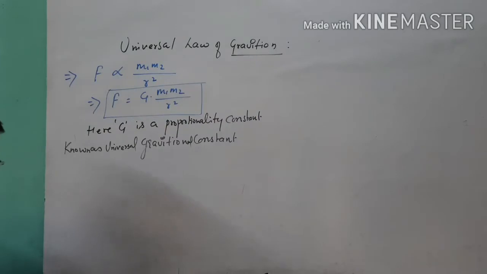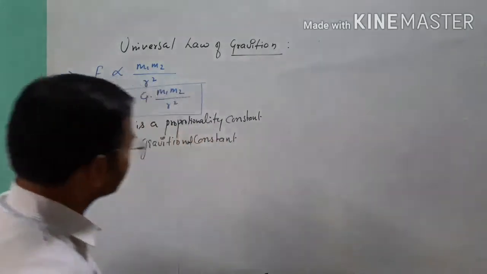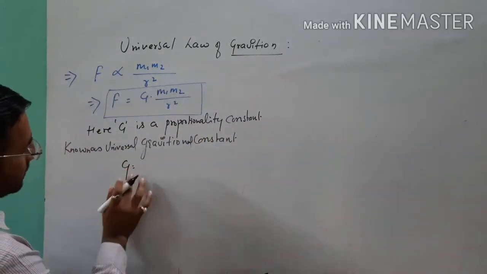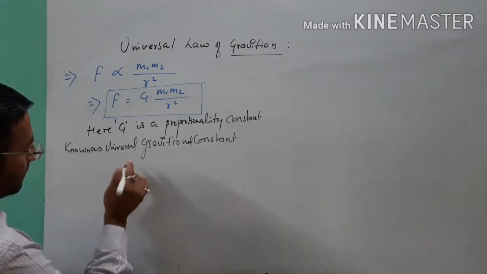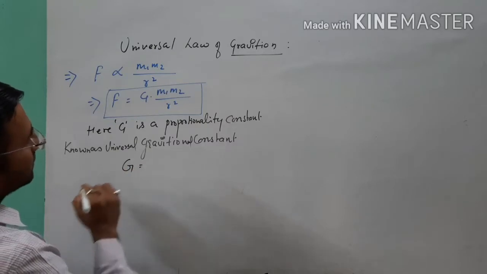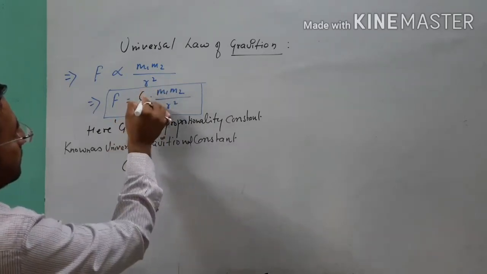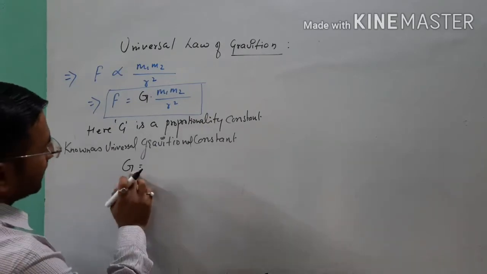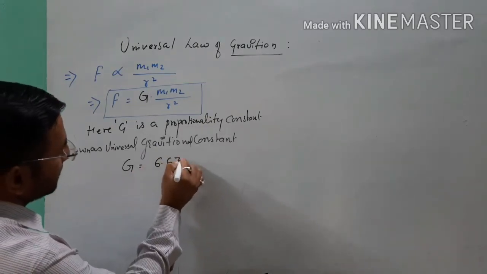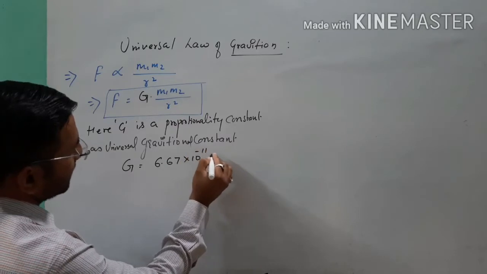And the value of this gravitational constant is capital G, student. This is capital G, don't confuse it with small g. Okay, capital G is equal to 6.67 into 10 raised to the power minus 11.